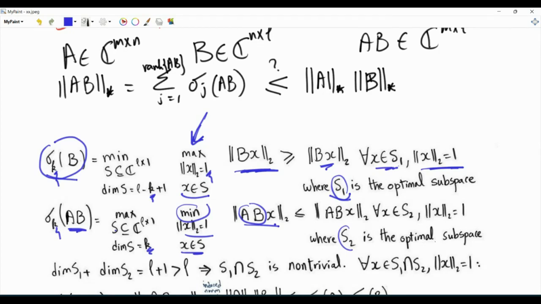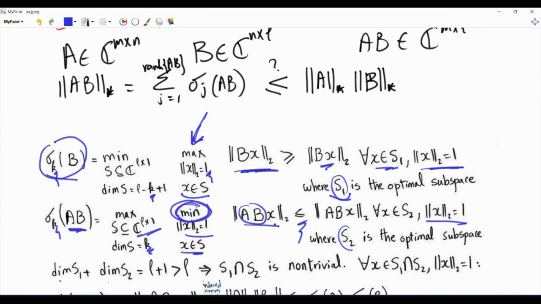Suppose that S2 is the optimal subspace. S2 has dimension k, and is a subset of the L-dimensional complex space. Now, in this subspace, we solve a minimization problem. So sigma k of AB is less than or equal to the L2 norm of ABx. This is true for every x that has unity L2 norm and is in this subspace S2.